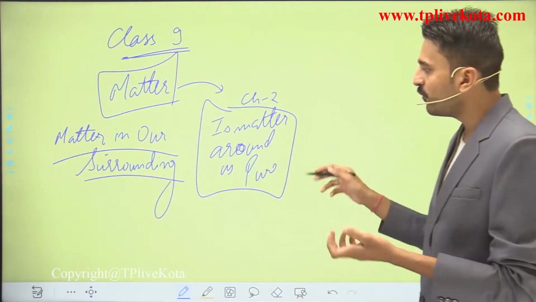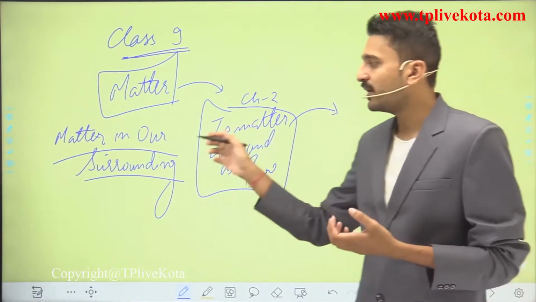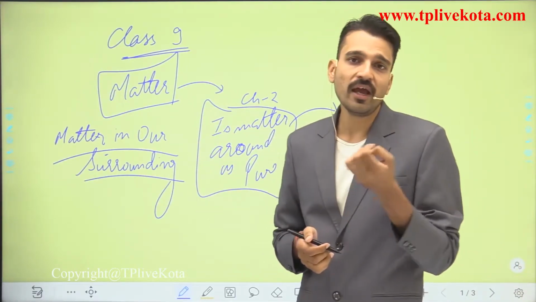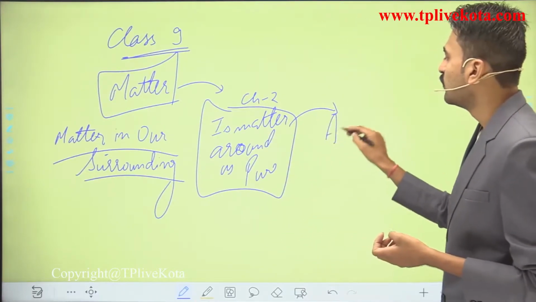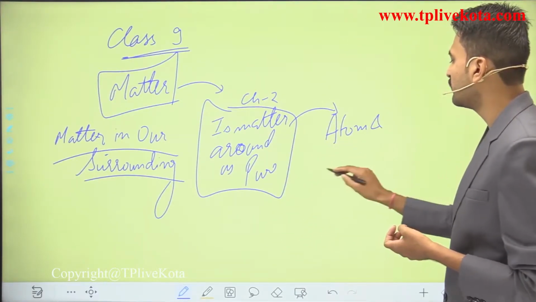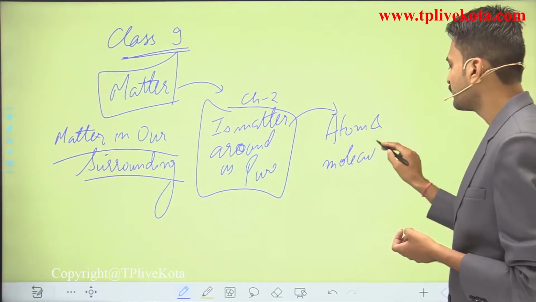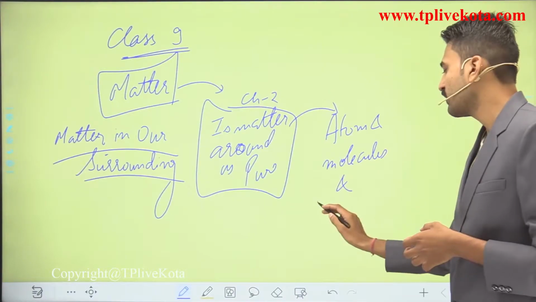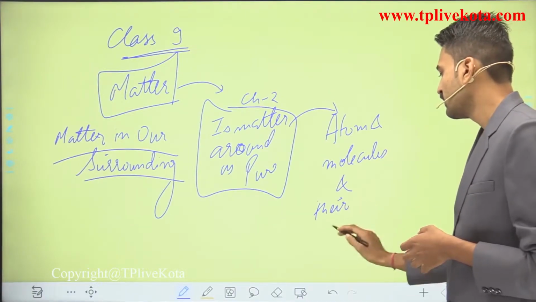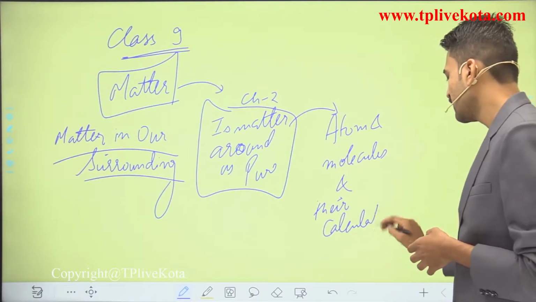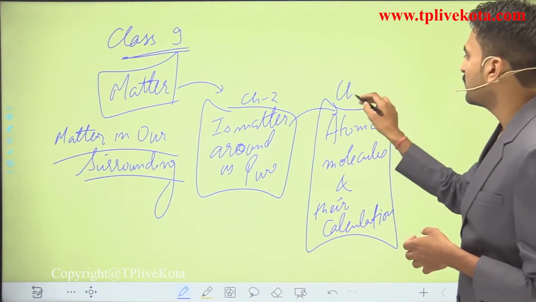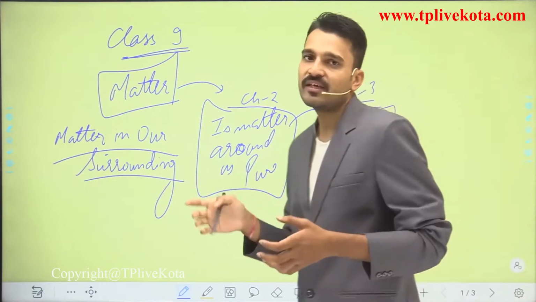So now moving forward, we know that matter is made up of tiny particles, and these particles are termed atoms and molecules. So we are going to see what atoms are and what molecules are, and their calculations. This particular topic will make your chapter number 3 in your class 9th journey.